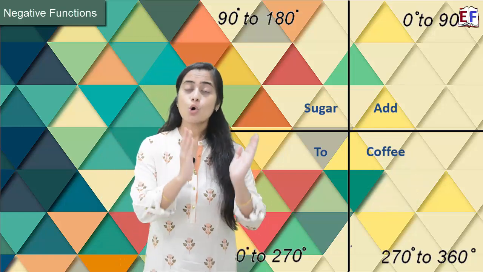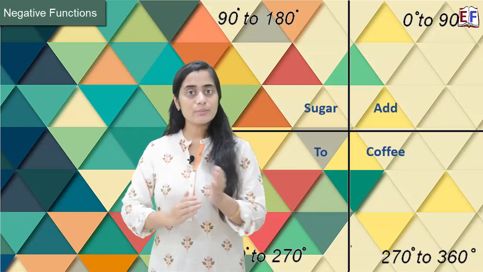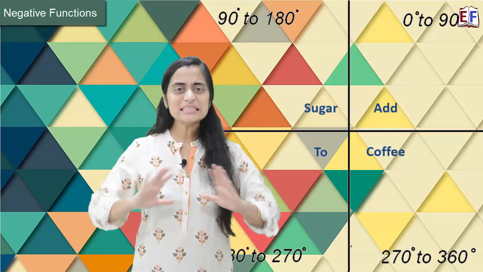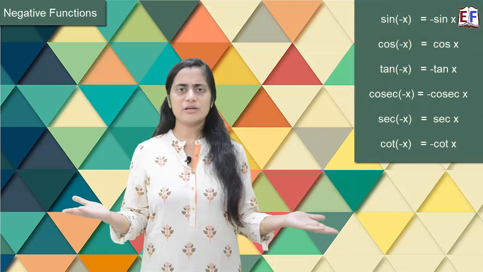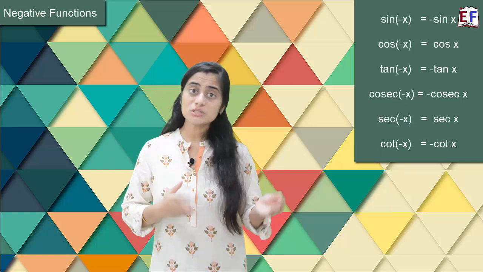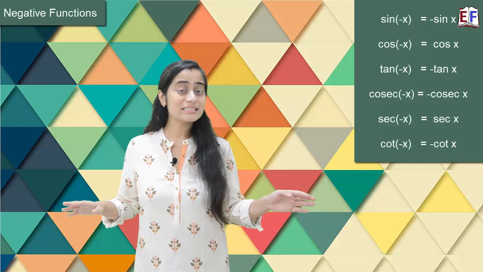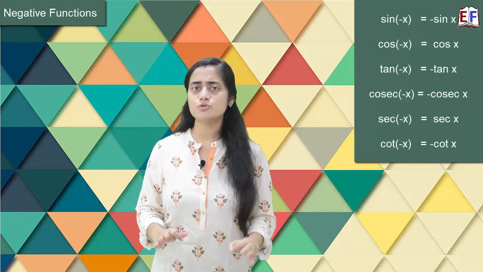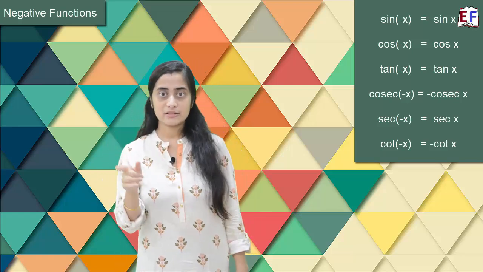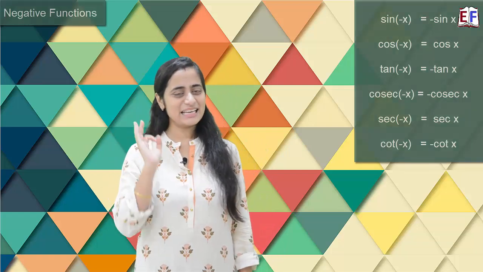So in the fourth quadrant, only cos theta is positive, others are negative. And therefore, cos of minus x is plus cos x. And since sec theta is 1 by cos theta, therefore sec of minus x is also plus sec x. Besides this, all other functions will be negative. For example, sine of minus x will be minus sine x, tan of minus x will be minus tan x, cosec of minus x will be minus cosec x, cot of minus x will be minus cot x. Wasn't that simple? You never need to get confused. Just remember, what is minus x? Which quadrant will it lie? It will lie in the fourth quadrant. Therefore, only cos and sec will be positive, everything else negative.